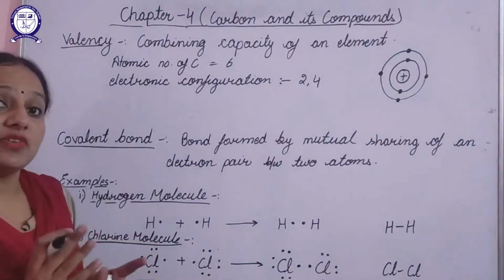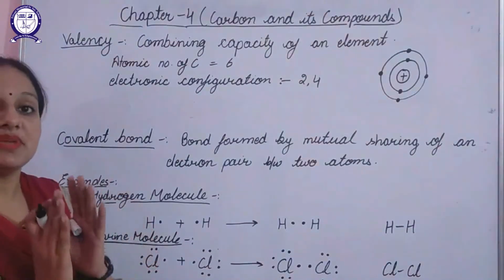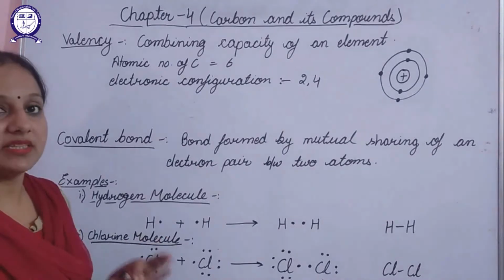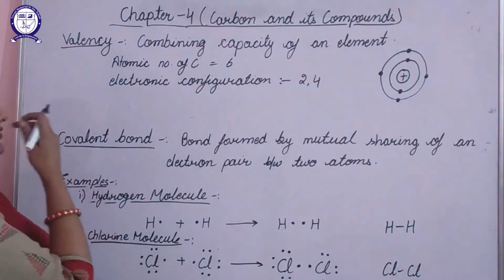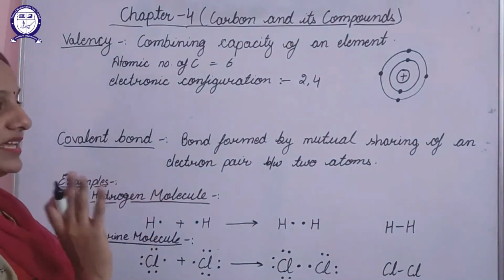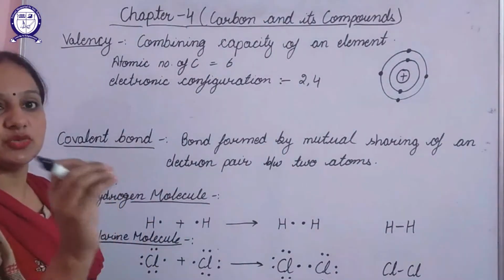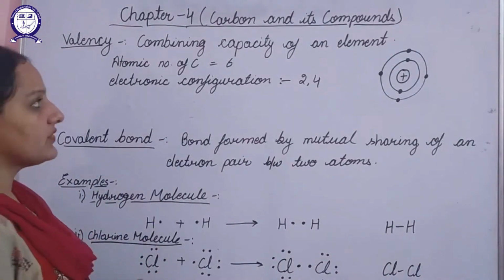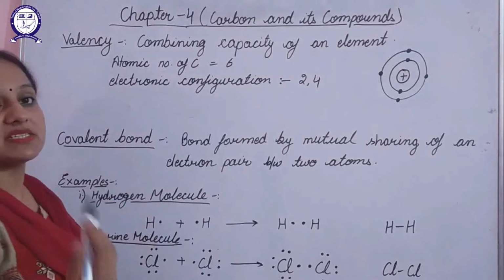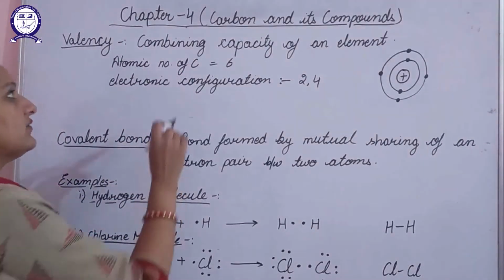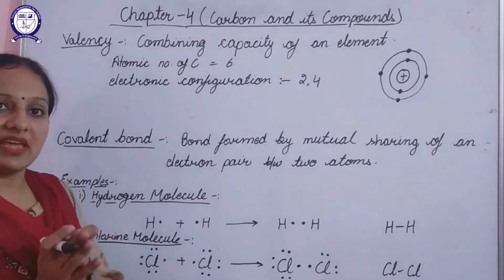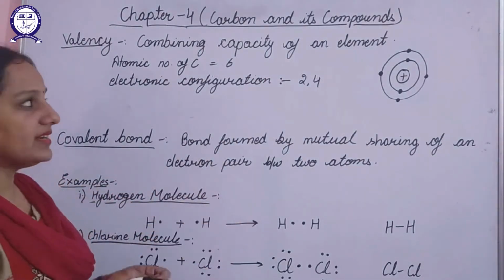So what is there in carbon that makes it different from other non-metals or from other elements? Let's start. If we talk about the valency of carbon, most elements have a valency of either 1, 2 or 3, but carbon has a valency of 4. In 9th standard we studied what valency is. Valency is the combining capacity of an element, that is, how an element will combine with another element.